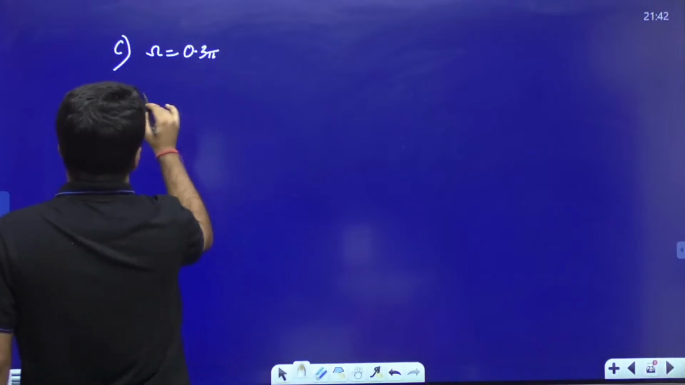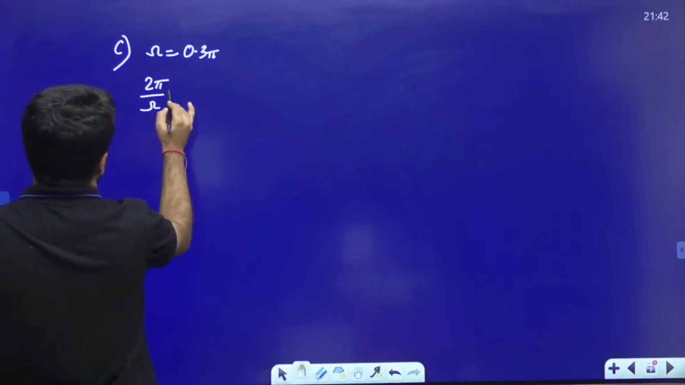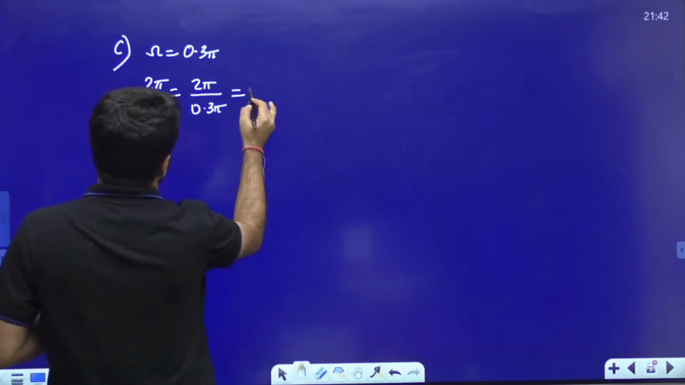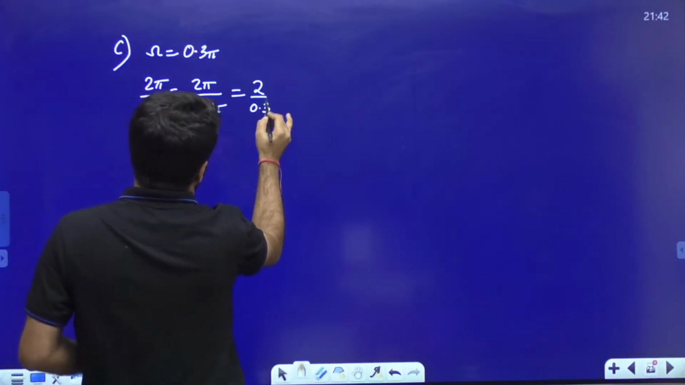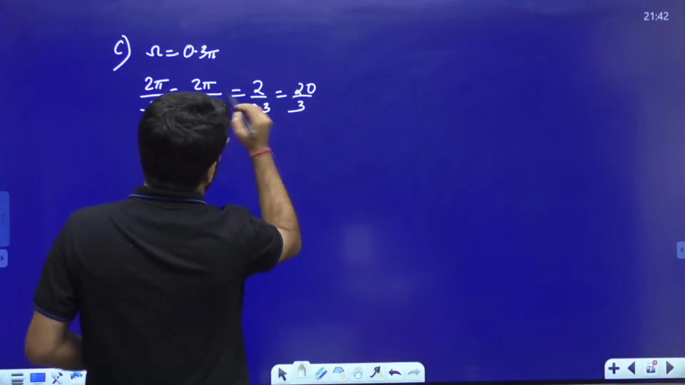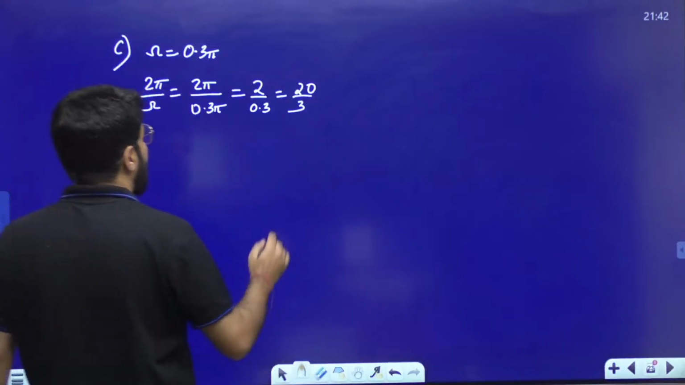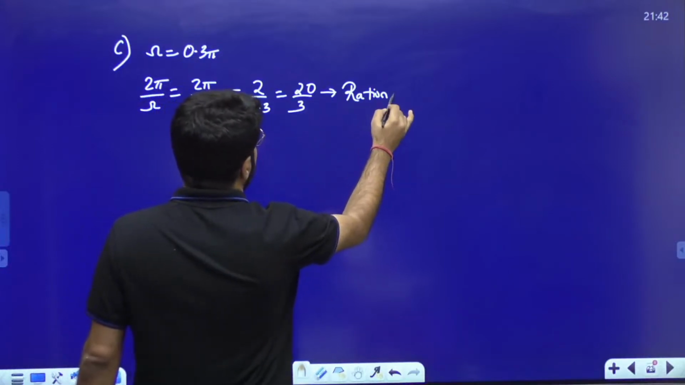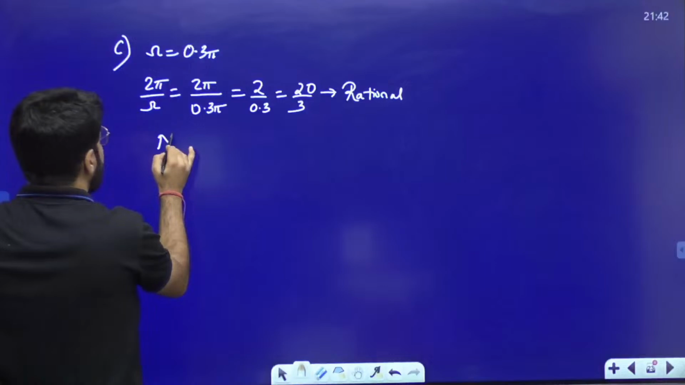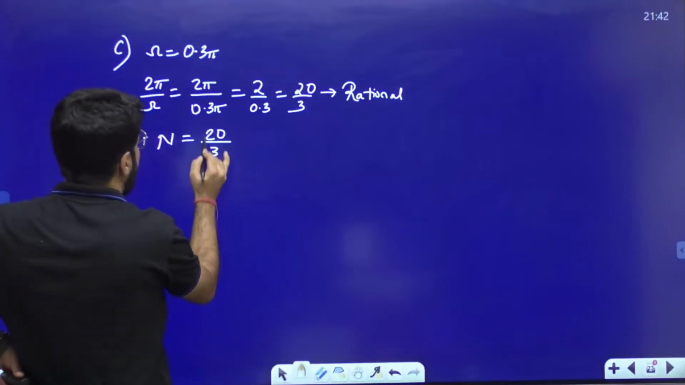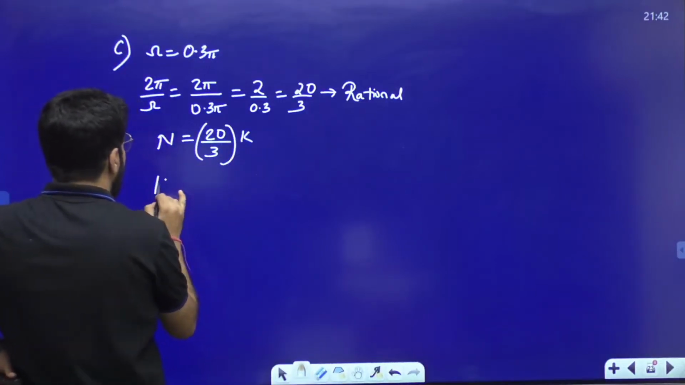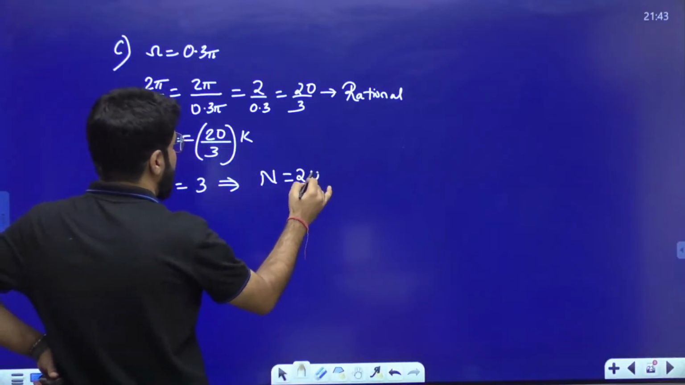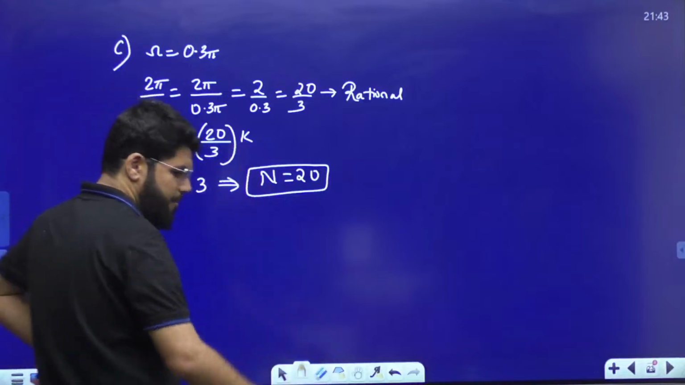The next is 0.3 pi. So first of all, dear, what is 2 pi by omega? That is 2 pi upon 0.3 pi, so this is 2 upon 0.3, or simply 20 by 3. Is it rational? Yes, still it is rational, but it is not an integer. The period is not 20 by 3. So the period can be 20 by 3 into k, where k I can choose as 3, and the fundamental period is 20.